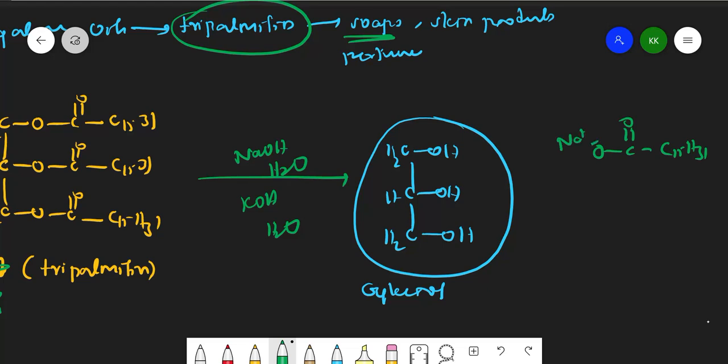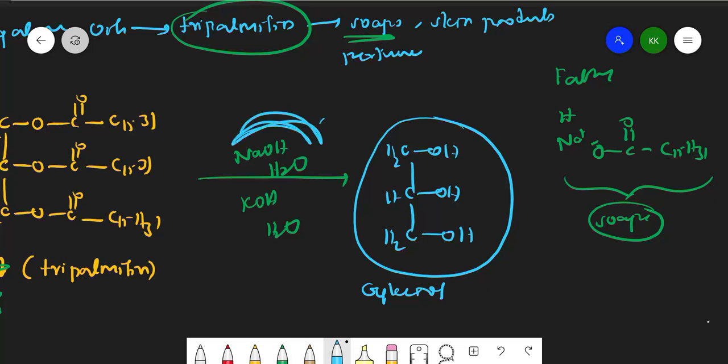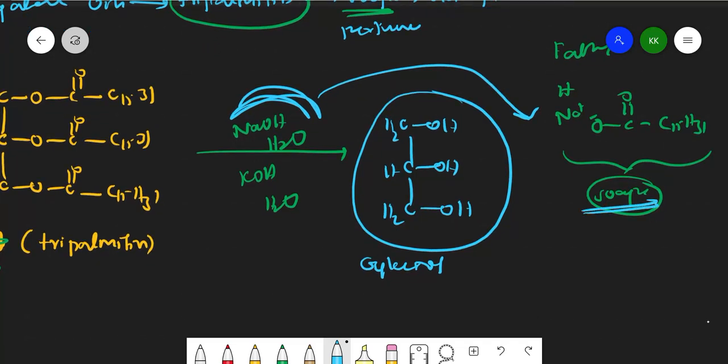So these are nothing but our soaps. This is how we make use of soaps, right? If I had done acidic hydrolysis, I would get fatty acids, because OH will be there. But here I have used basic hydrolysis, NaOH in presence of water. So basic hydrolysis means the sodium salt of the fatty acid will be obtained. The simple name of that is soap.